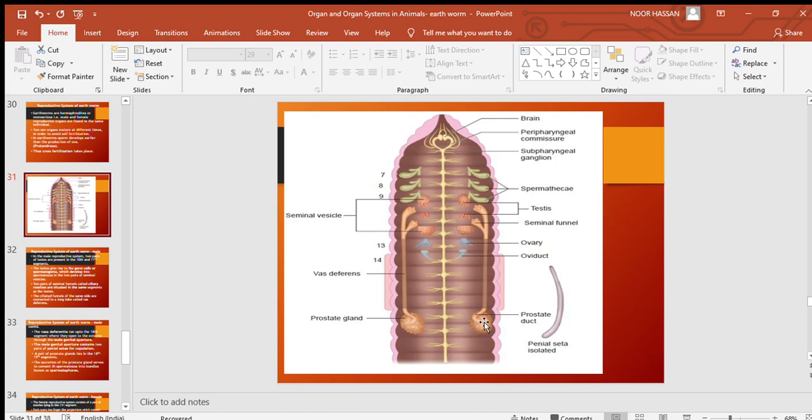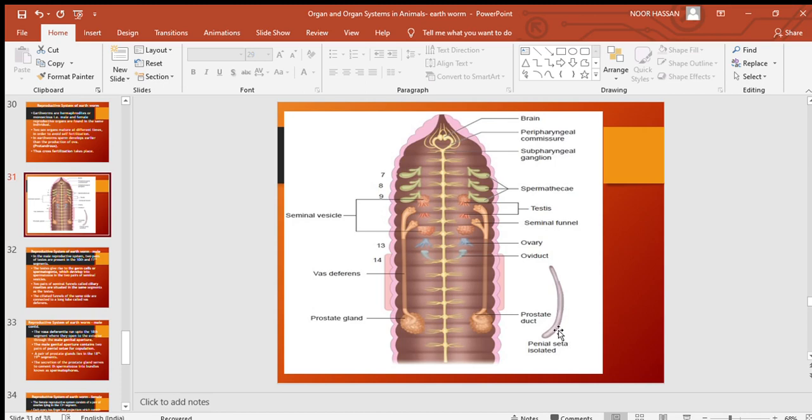And two pairs of penial setae are present in the male genital pore. This is the structure they have given separately. Penial seta is singular, setae is plural. They are for helping in copulation.